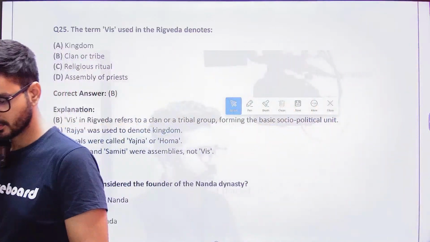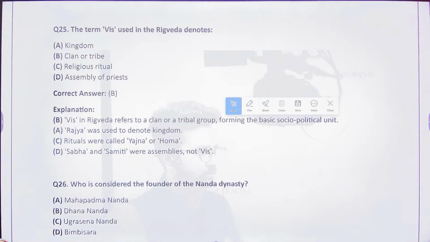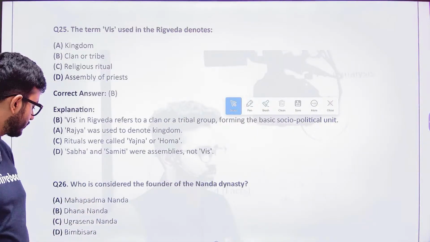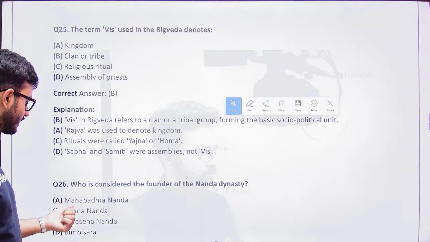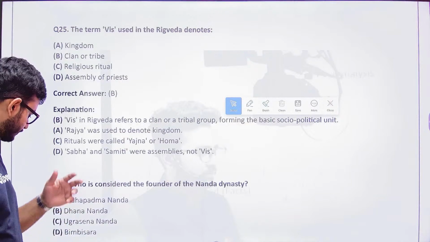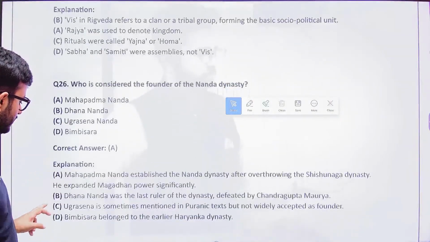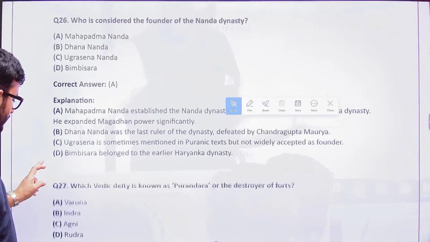Very good, Sasi. So the answer to this is going to be Mahapadma Nanda. Dhananand was one of the sons of Mahapadma Nanda, and Dhananand was replaced by Chandragupta Maurya. Bimbisara was the founder of the Haryanka dynasty.